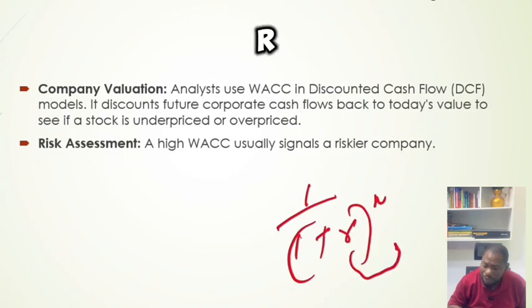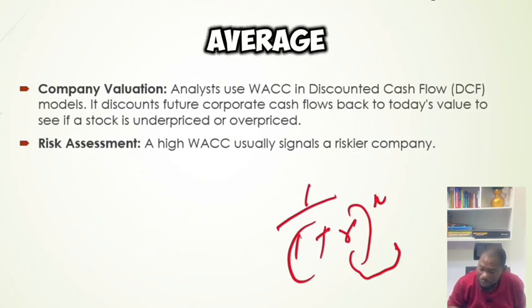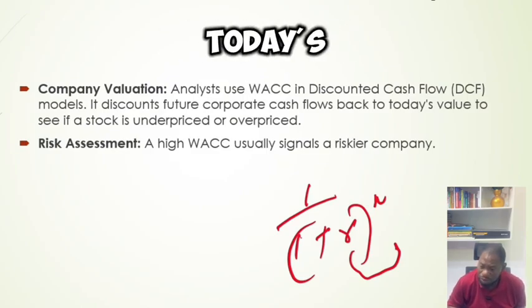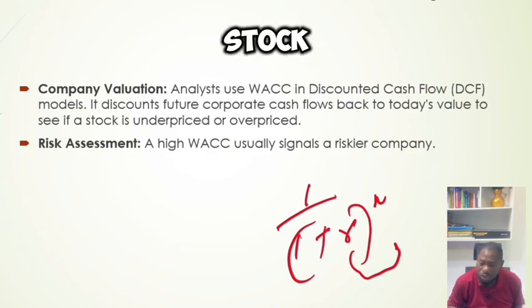How do you get this R? They use the weighted average cost of capital. You use WACC for it. So it discounts future corporate cash flows back to today's value to see if a stock is underpriced or overpriced. So this is how they use WACC.